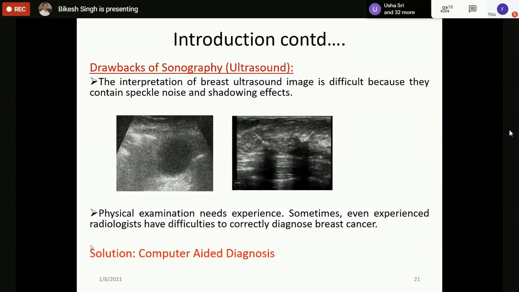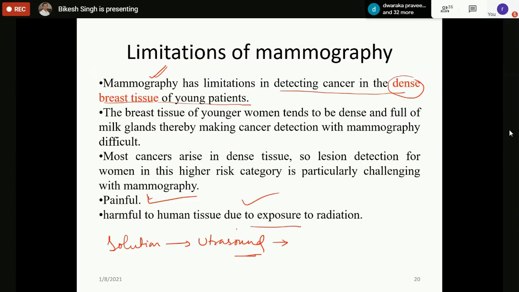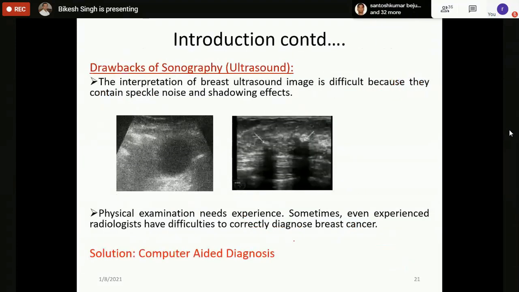There are a number of advantages of ultrasound, for example, low cost, easily available, no radiation, portable. Number of advantages are there, but the problem is the noise.